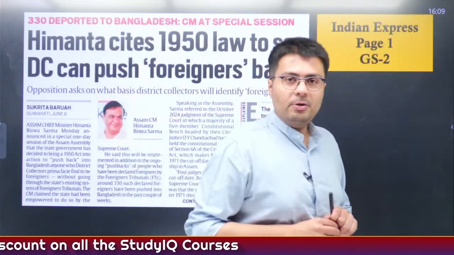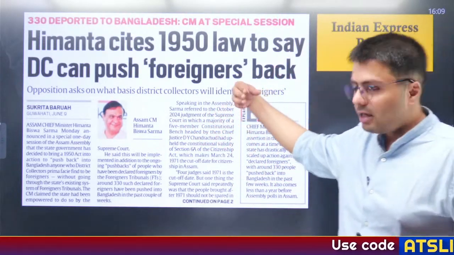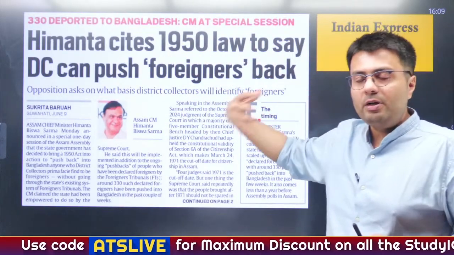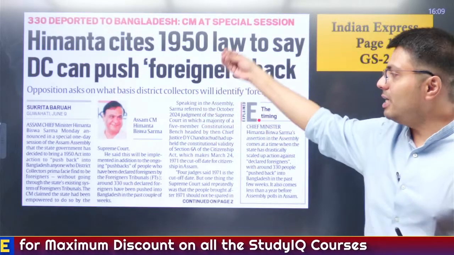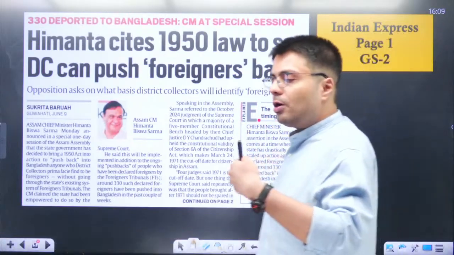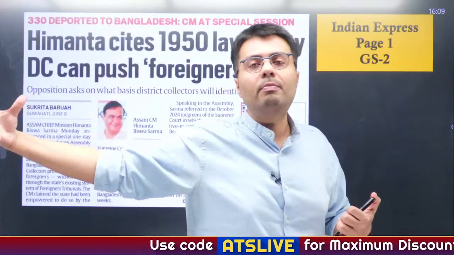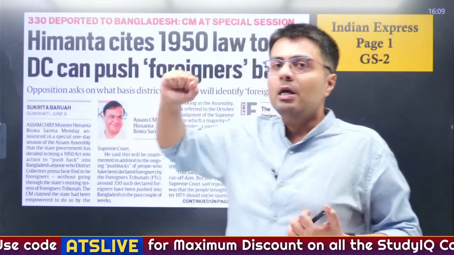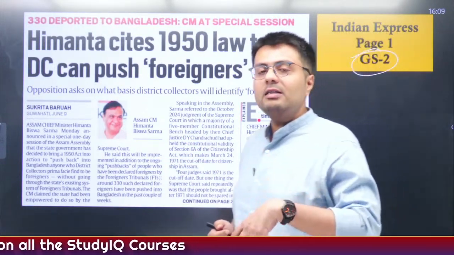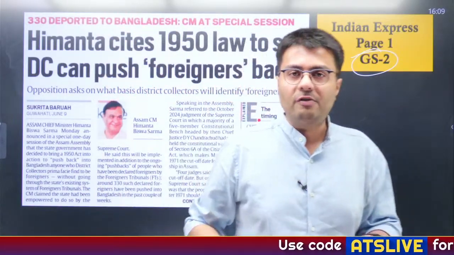So, let us start our today's discussion with this first article. It appeared on the front page of today's newspaper, right? It says that the Assam CM, Mr. Himanta Biswa Sarma, cited a 1950 law to say that the deputy commissioners, that is the district collectors in Assam, can push foreigners back. We'll try to understand what laws have been passed by India that give a state the power to deport illegal migrants out of their state and out of India, right? This is important from our exams perspective, and obviously relevant from GS paper 2, that is the governance part, and somewhat remotely related to GS paper 1 that deals with population and demographics of India, right?